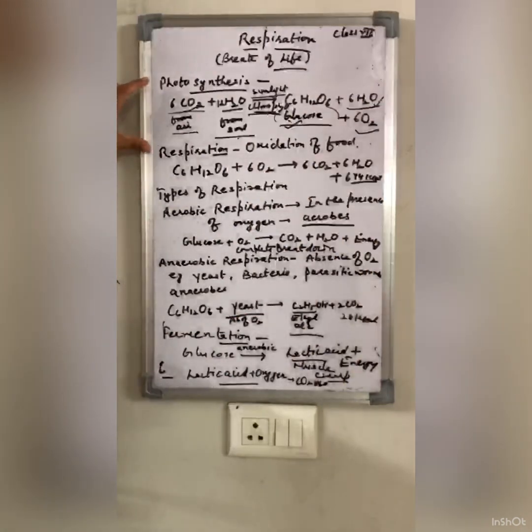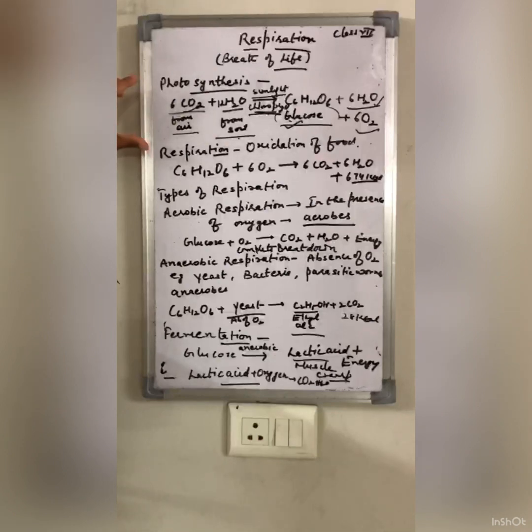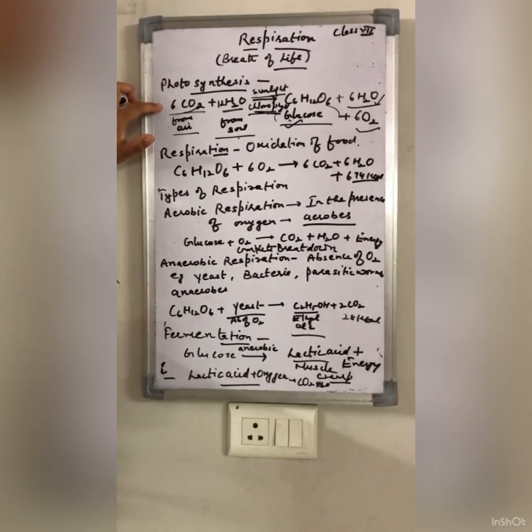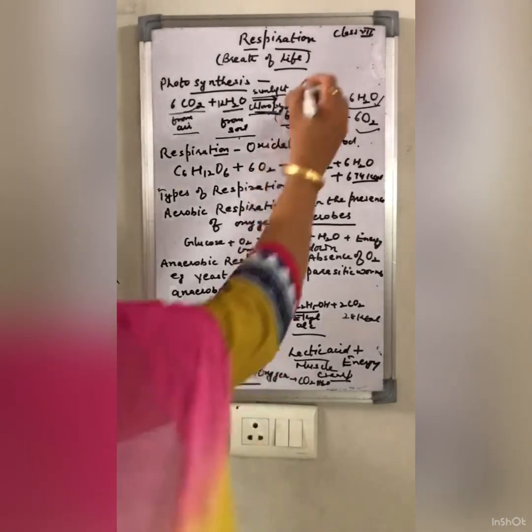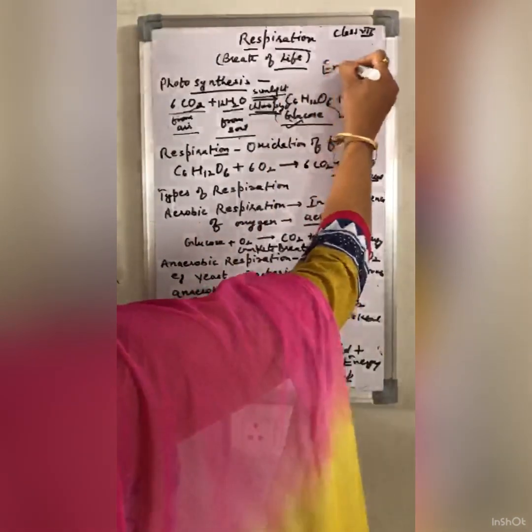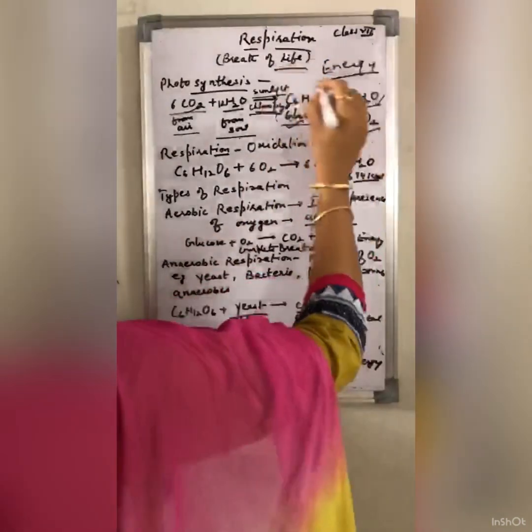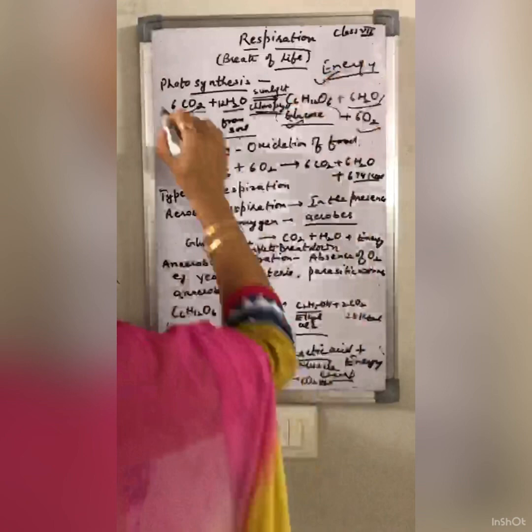This is the process of photosynthesis, which is the major process for the formation of food in plants. And this food is taken by the animals from the plant. You know that for doing any type of work, we need energy, and we get energy from food.